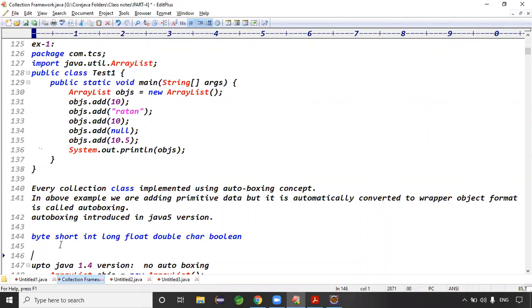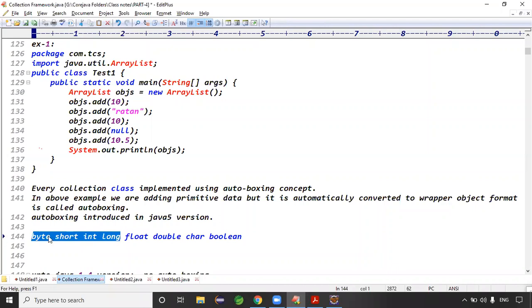Don't always think of acronyms like kids. You need to analyze the flow. Byte is 1 byte, short is 2 bytes, int is 4, long is 8. Float and double allow decimals, so that is a different order. Byte, short, int, long is numeric data. Float and double are decimal data. Character and boolean are different data.